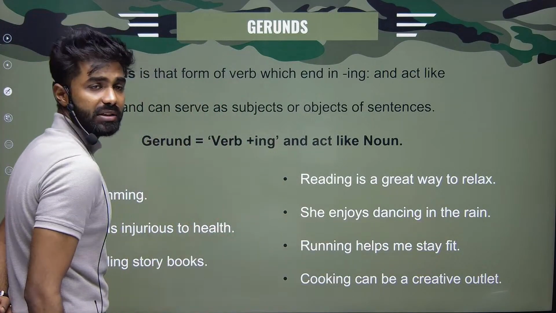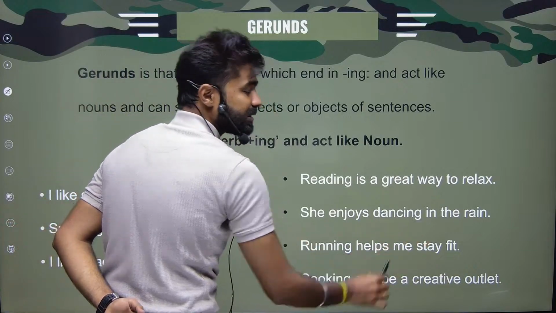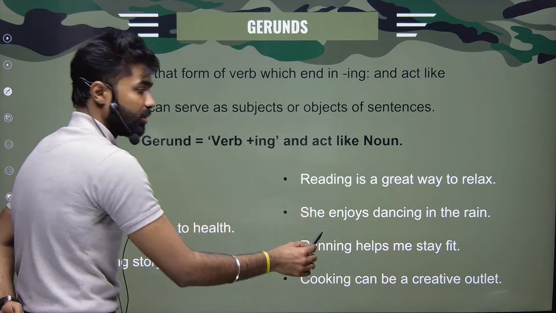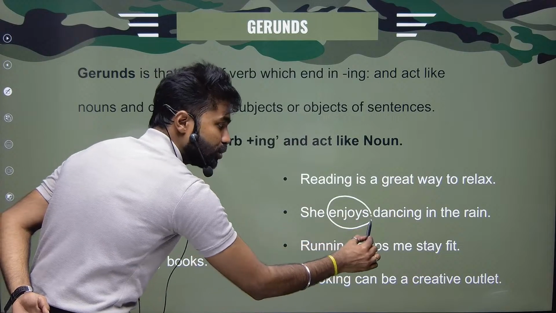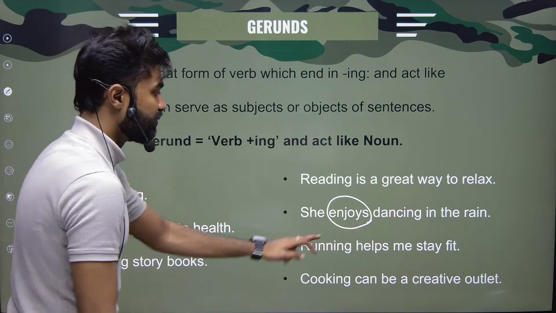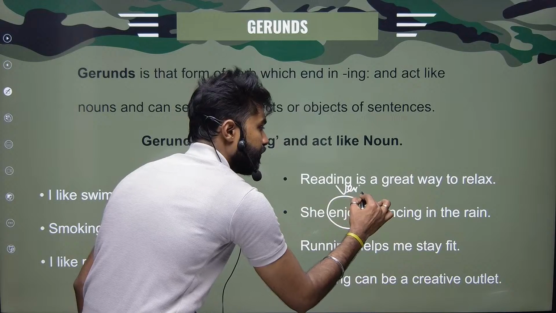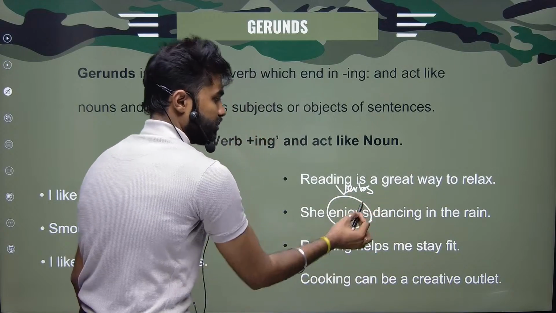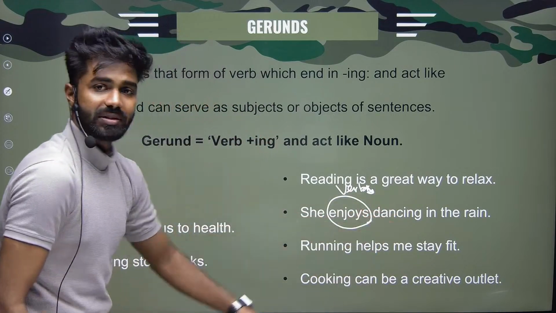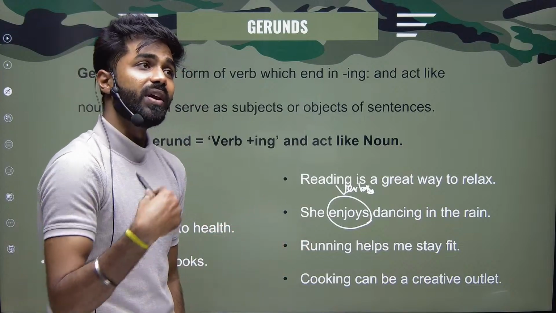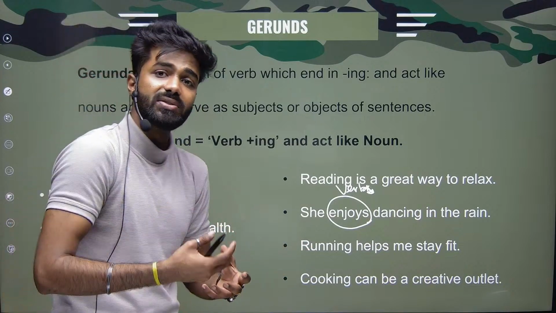Try to identify the action here. Please don't tell me dancing is an action. Is she performing an action? No. We are talking about enjoyment. This is a verb here: she enjoys. Verb. She enjoys dancing means she's talking about the way she's going to dance, or the way she loves dancing in the rain.